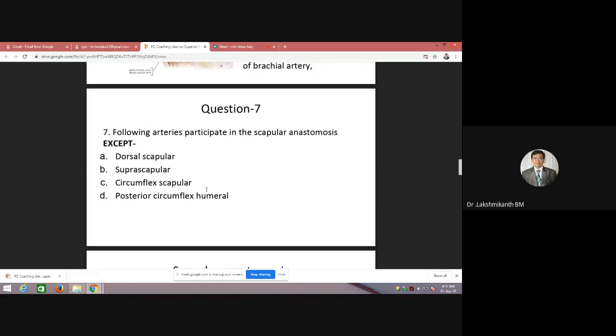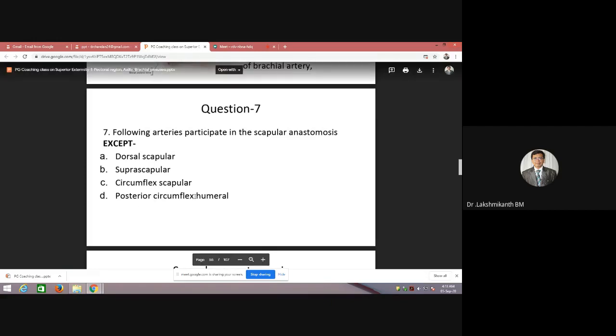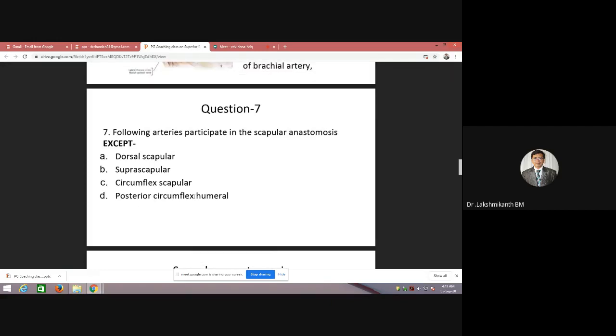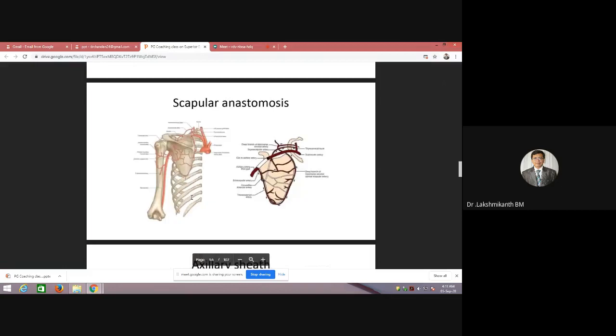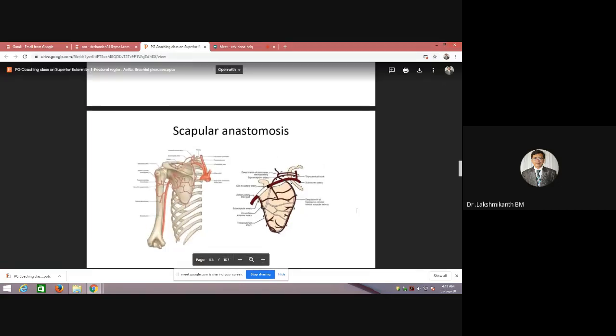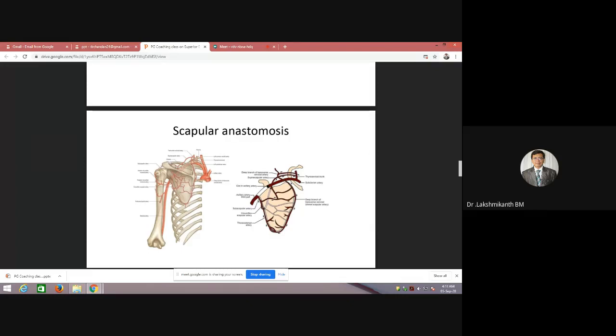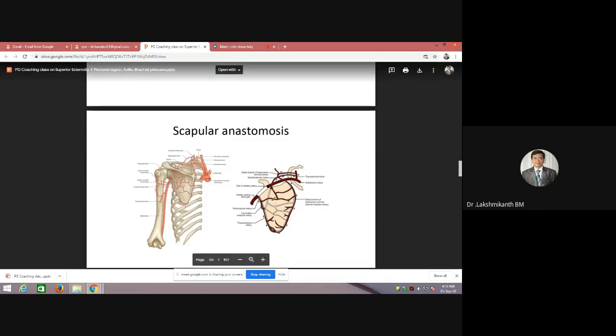D. Yeah, correct. Posterior circumflex humeral is the correct answer. All other arteries actually participate in the scapular anastomosis. If you try to see, this is the scapular anastomosis. Usually the branches of the subclavian artery and the branches of the axillary artery anastomose around the scapula.